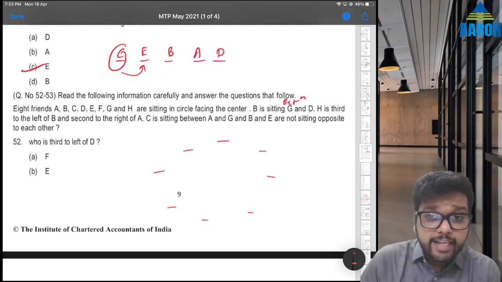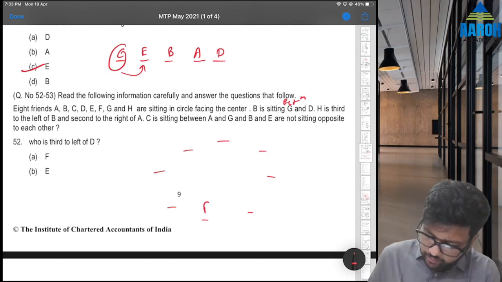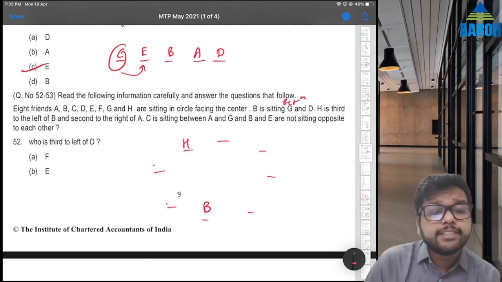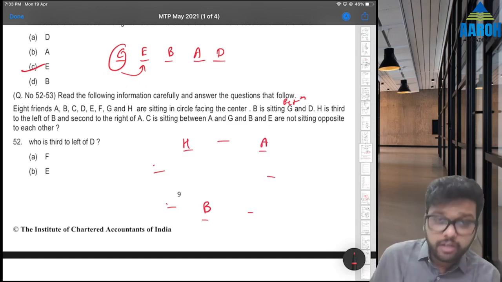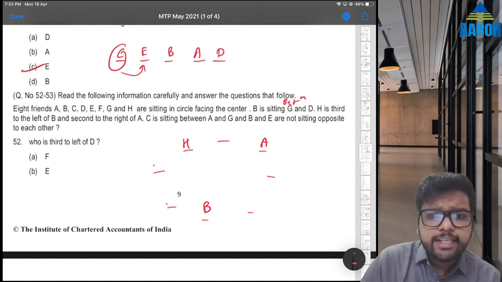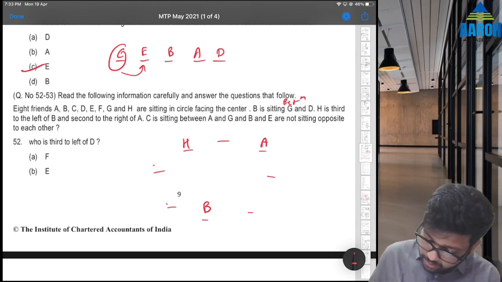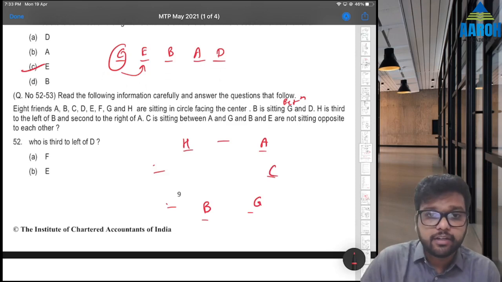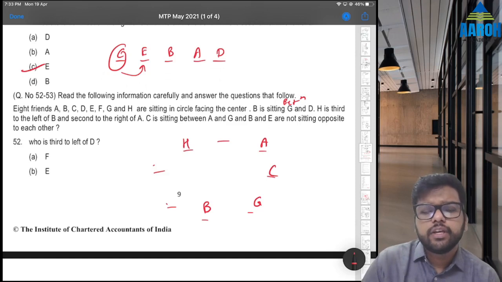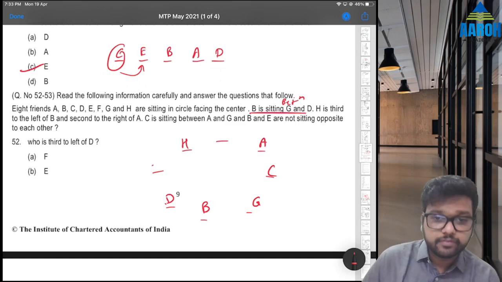Eight people. H is third to the left of B, right? Let's say this is B. Third to the left, that means 1, 2, 3, this is H. And second to the right of A, that means A यहाँ पे होगा because second to his right. Fine. C is sitting between A and G. That means C must be here and G must be here, right? Because यहाँ पे जगह नहीं है, left right side को there is no space, right? Fine. Now we can fill this also. B is sitting between G and D. That means this must be D.